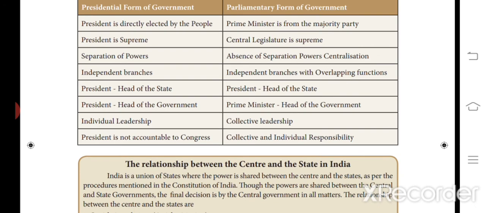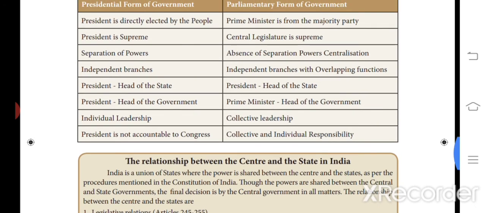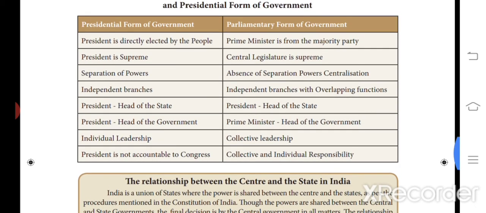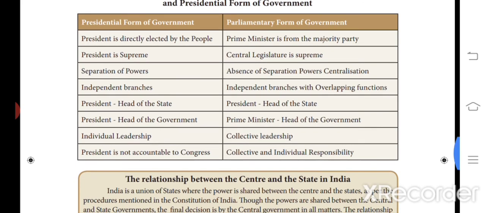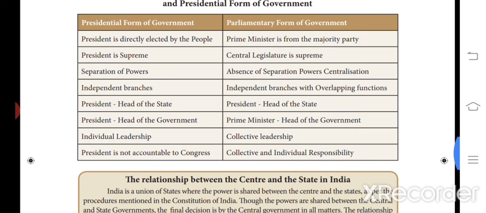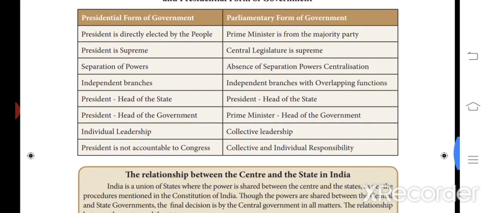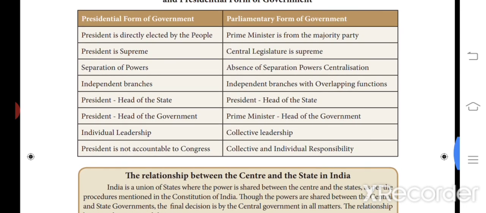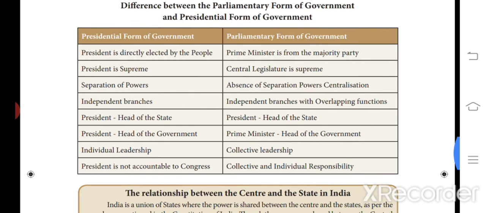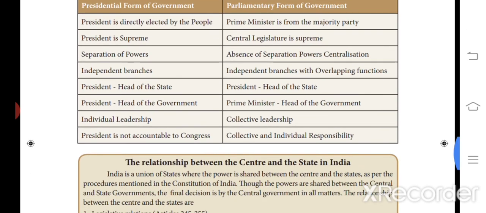In the parliamentary form, there is collective and individual responsibility. In India, we have collective leadership and also individual responsibility. These are the major differences between the presidential form of government and parliamentary form of government.